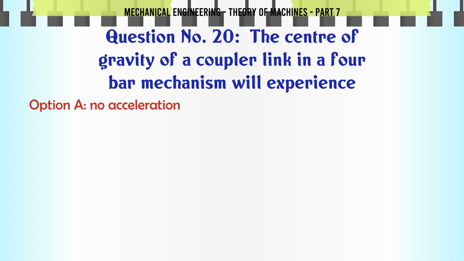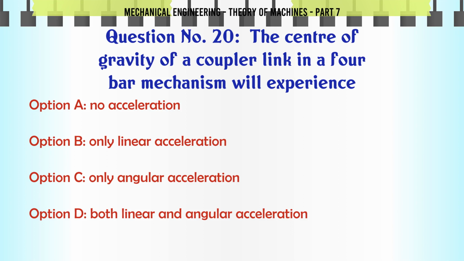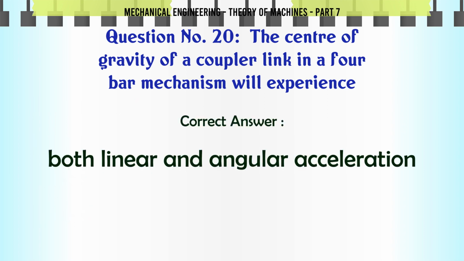The center of gravity of a coupler link in a 4-bar mechanism will experience A. no acceleration, B. only linear acceleration, C. only angular acceleration, D. both linear and angular acceleration. The correct answer is both linear and angular acceleration.